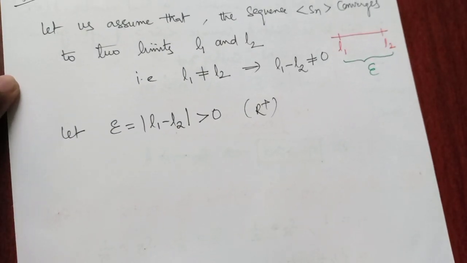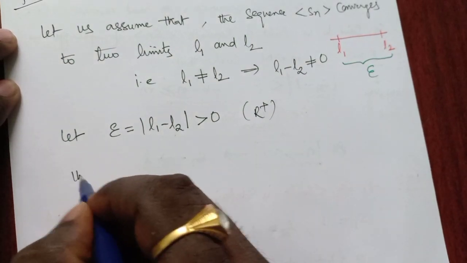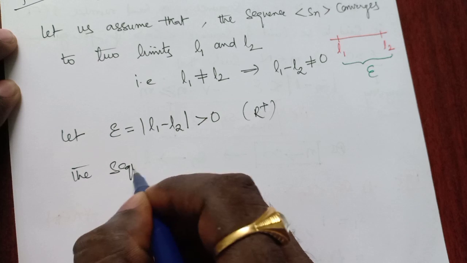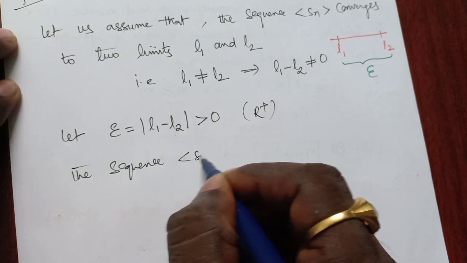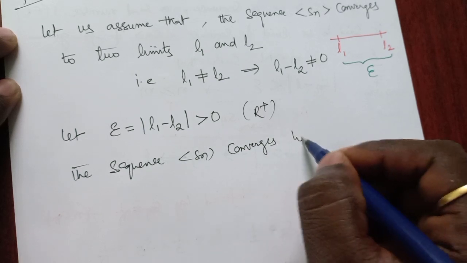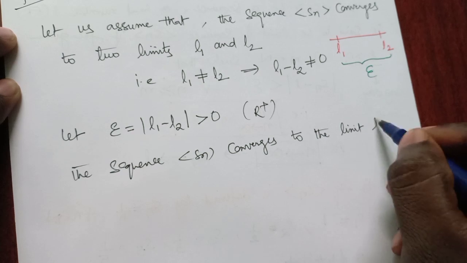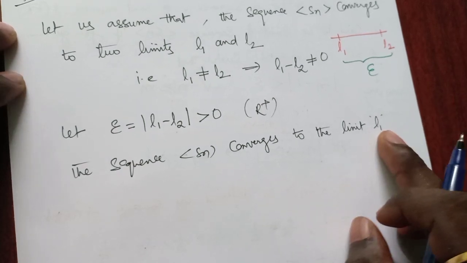Now coming to the definition of limit of a sequence. So what is the definition? The sequence Sn converges to the limit. Suppose here we take two limits.